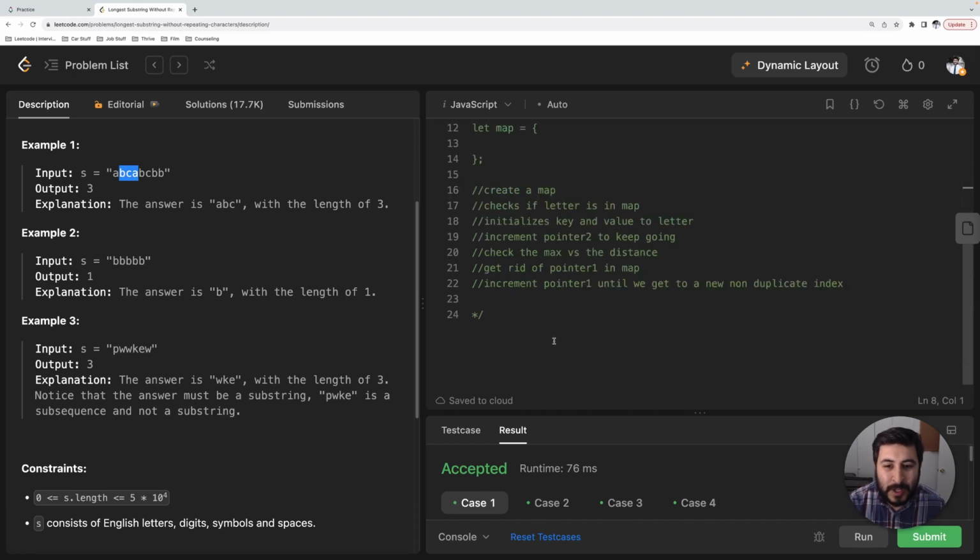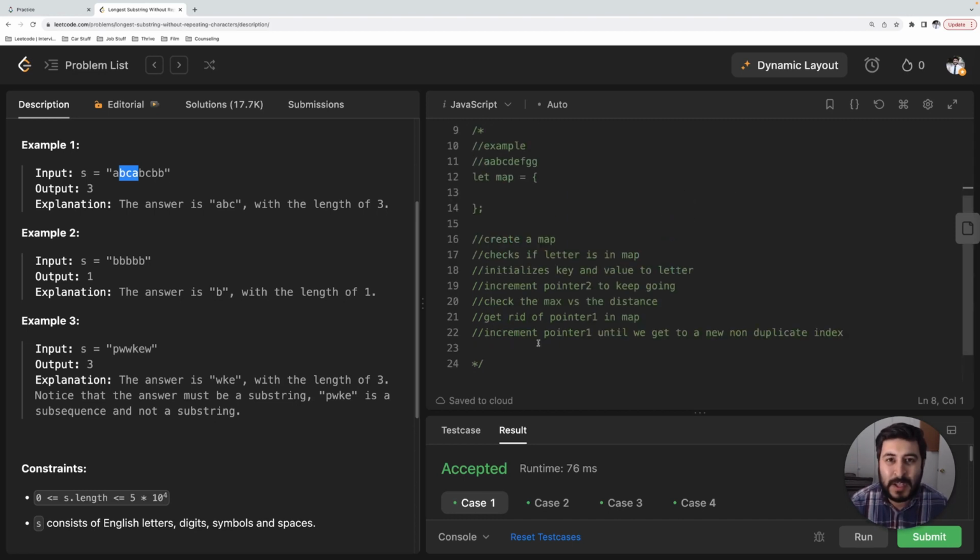So the way we're going to do this is we're going to keep a map, and the map is going to keep track of all of our letters. As we go through this, we're going to initialize the key and the value to the letter, and we're going to increment pointer 2 as we keep going. Notice we can't do a for loop in this situation. Why? Because we need to control when we can increment pointer 2. And a for loop doesn't really allow us to control pointer 2. What does allow us to move pointer 2 is our while loop, right? We get to say when pointer 2 moves forward, not the for loop. Okay? So then we can check the max versus the distance. So we're checking our count.